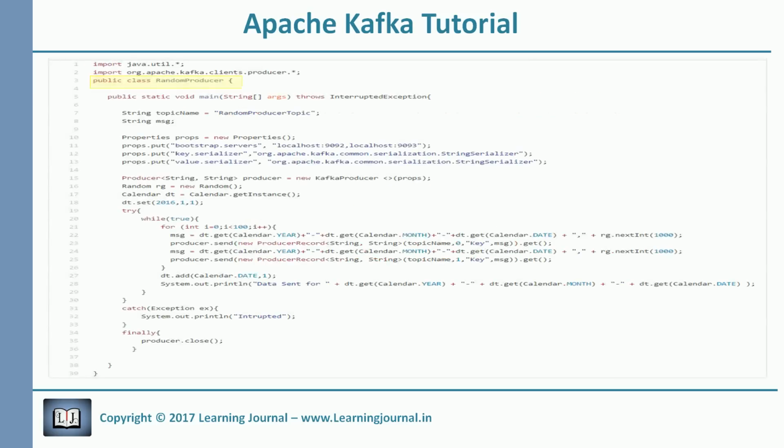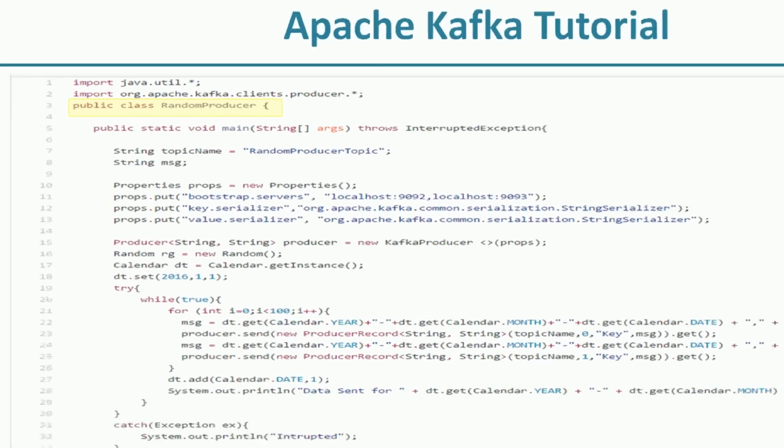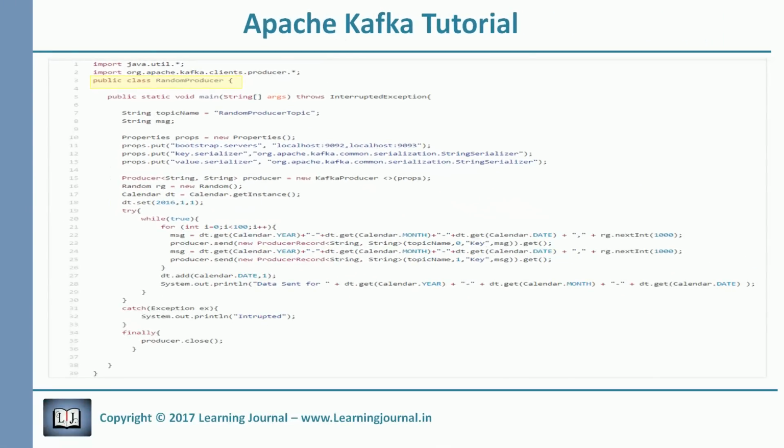I have created this new producer for this example. I am not going to explain the producer in detail because we have already learned almost everything about producers and you already understand the code. This producer will send data to the topic named random producer topic. I have already created this topic and it has two partitions.